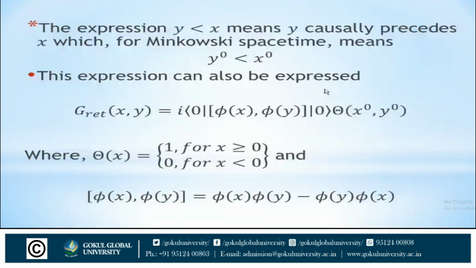And this expression can also be expressed as G retarded (x minus y) is equal to i times the vacuum expectation of the commutator of phi x and phi y, times theta of x0 minus y0. Here theta is a function where theta x is equal to 1 for x greater than or equal to 0 and 0 for x less than 0. And phi x phi y is nothing but a commutator, which we have discussed in TYBSc.